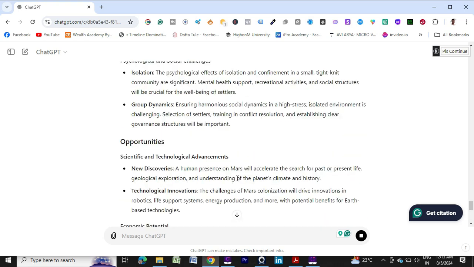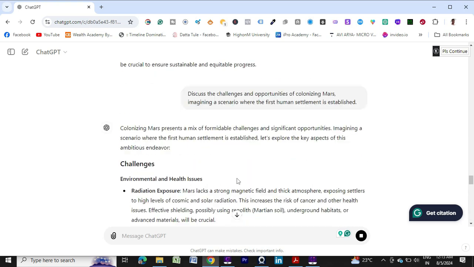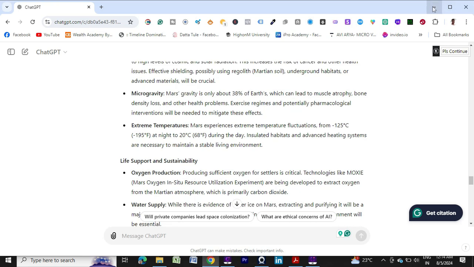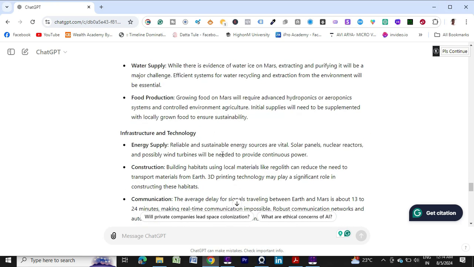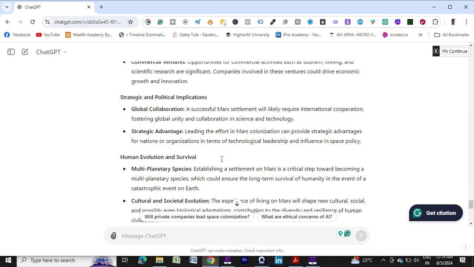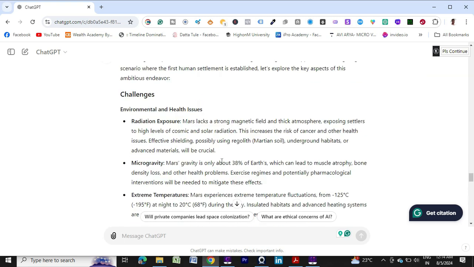I told it to imagine a scenario where the first human settlement is established, so accordingly you create my content and provide the challenges and opportunities of colonizing Mars. Okay. So yeah, now you can see the quality of the content. It's more powerful, more detailed and valuable.